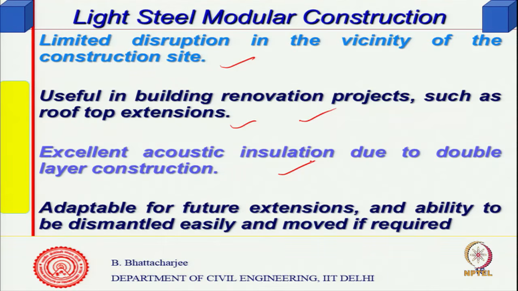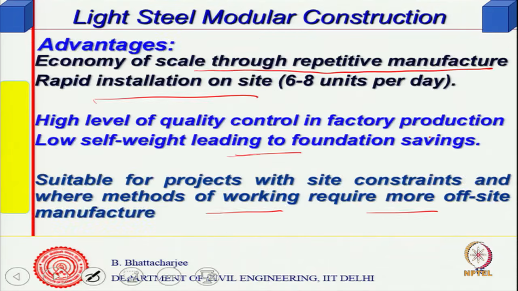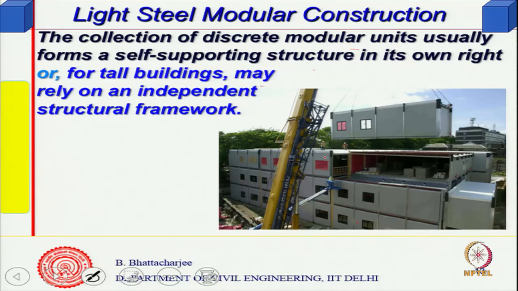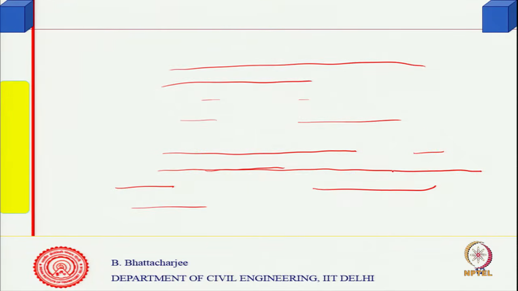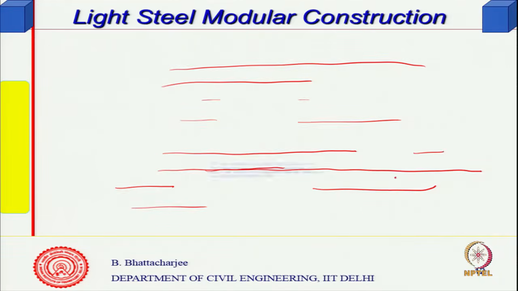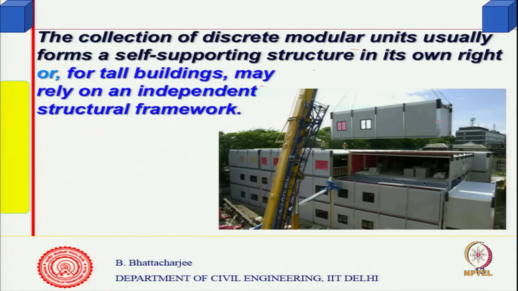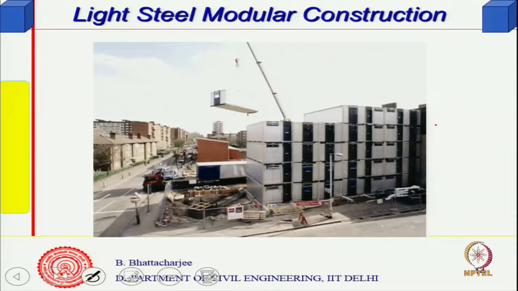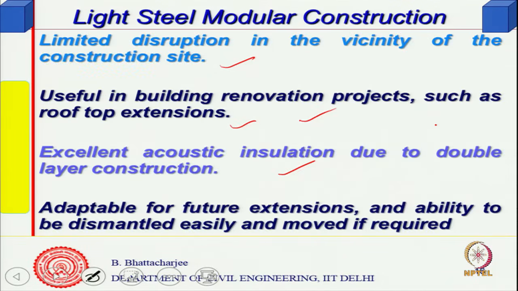You can build in acoustic insulation here due to double layer construction. If you see the section, these are all double leaf, and you can build in insulation there, so you can get thermal as well as good acoustic insulation.